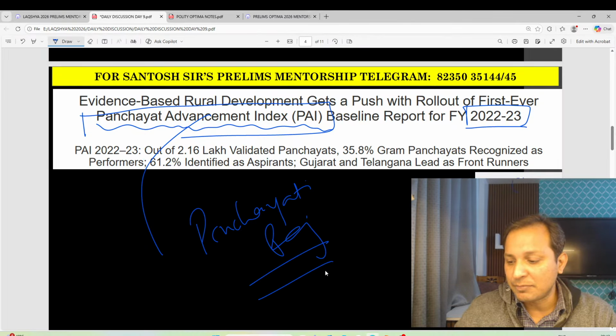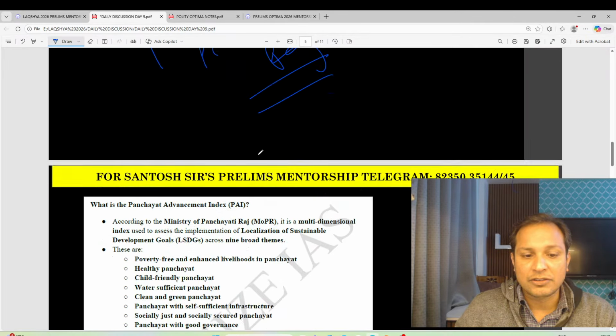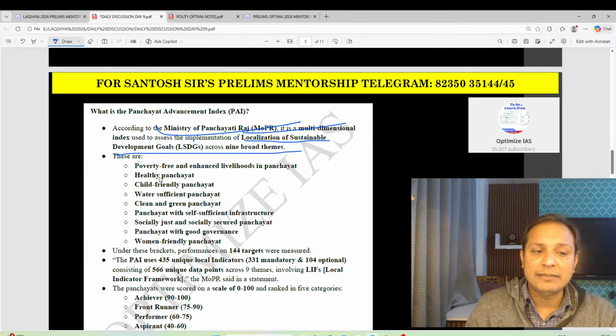How is this index prepared? Yes, Panchayati Raj and rural development, very good. You can see Ministry of Panchayati Raj is basically preparing this index using the localized sustainable development goals across 9 broad themes. What are these broad themes?